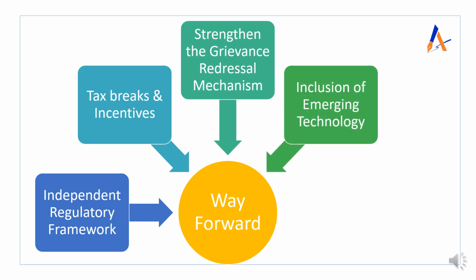And the next one is inclusion of emerging technologies. So the sector should be incorporated with new and emerging technologies like artificial intelligence, data analytics, robotics, and related technologies. Collectively, it is called the Industrial 4.0, Industrial Revolution 4.0. So if we support organized large scale manufacturing through these technologies, even in future their scale of manufacturing can be promoted, and they can become the big or the large manufacturing units.